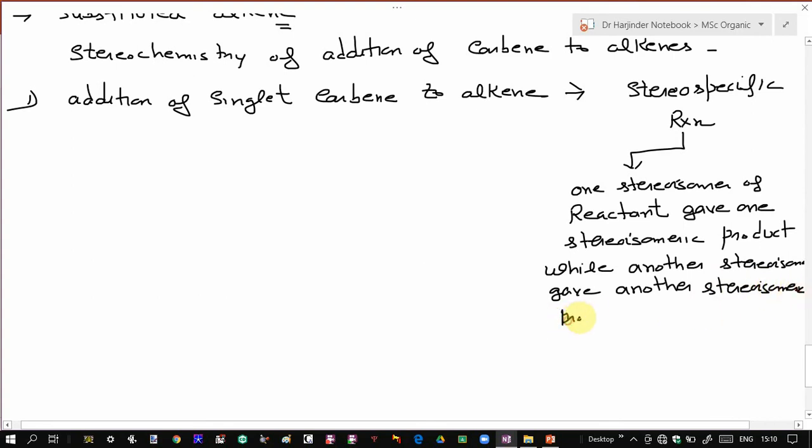Now what does this mean? One stereoisomer of reactant gives one stereoisomeric product, while another stereoisomer of reactant gives the other stereoisomeric product.